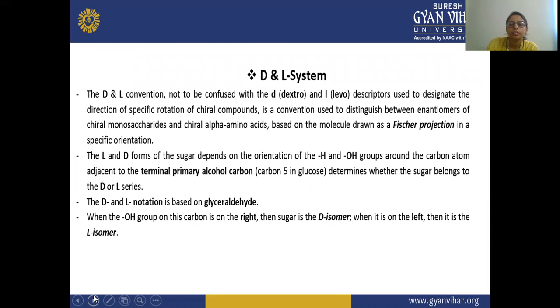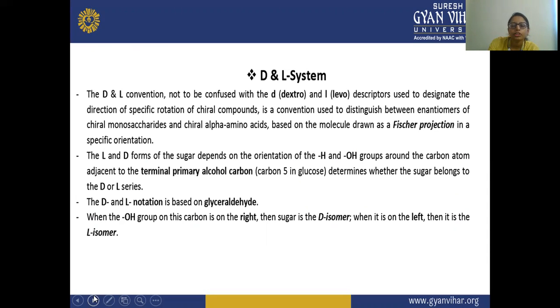Next, the D and L system. D means dextro and L means levo. Here, they use the specific rotation of a chiral compound by convention to distinguish between enantiomers of chiral monosaccharides and chiral alpha amino acids, based on the molecule drawn as a Fischer projection in a specific orientation. The L and D form of the sugar depend on the orientation of the H and OH group around the carbon adjacent to the terminal primary alcohol group.